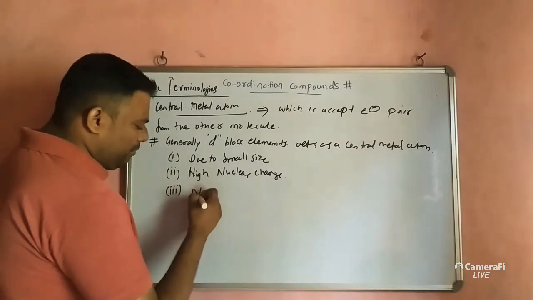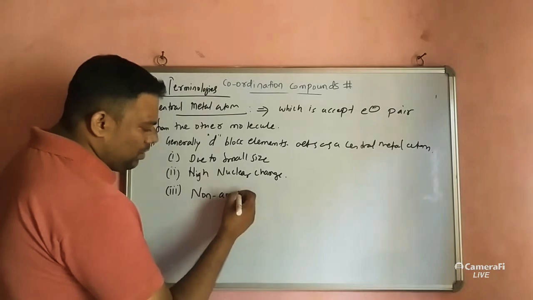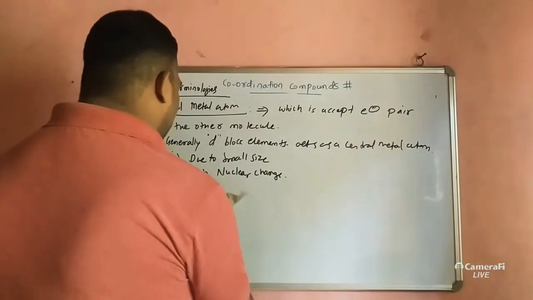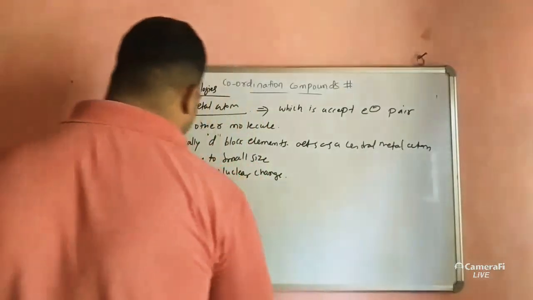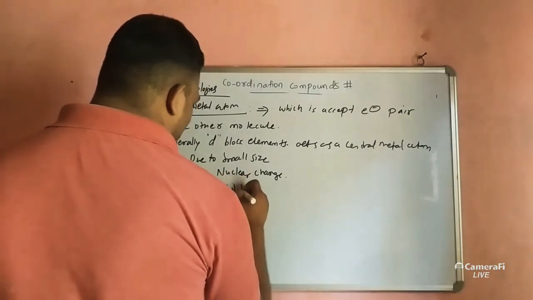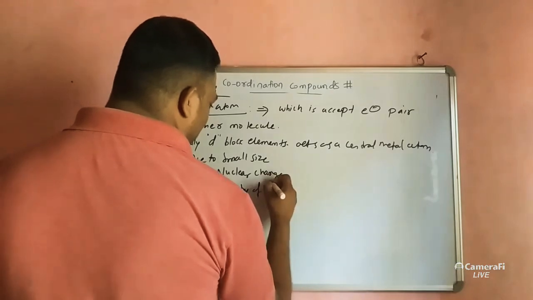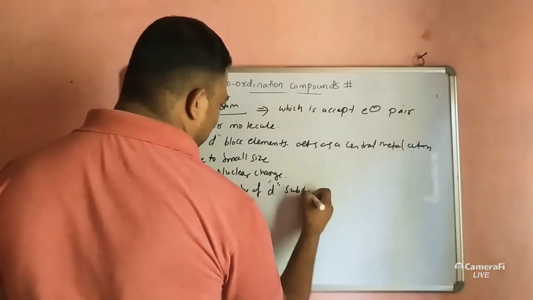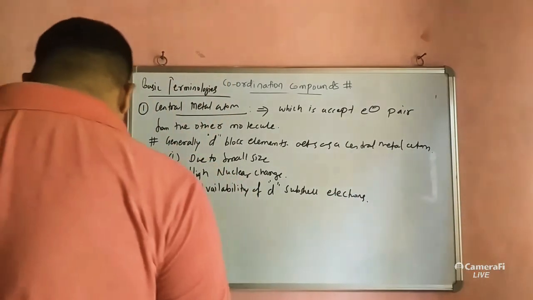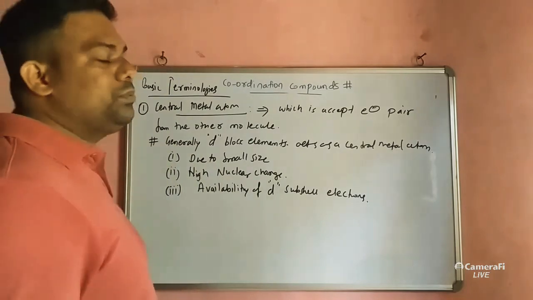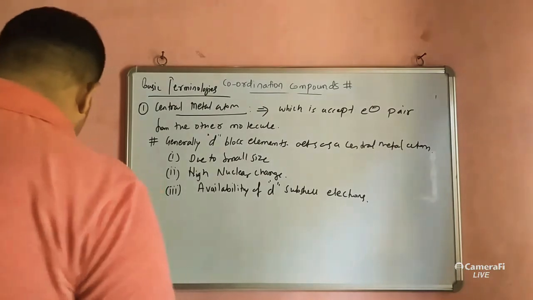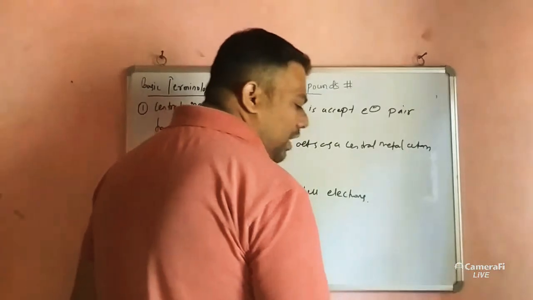Availability of d orbital electrons, or we can say availability of d subshell electrons, or availability of vacant d subshell.